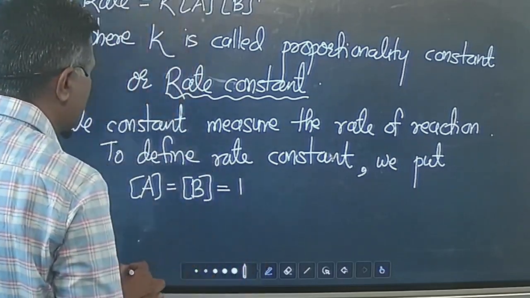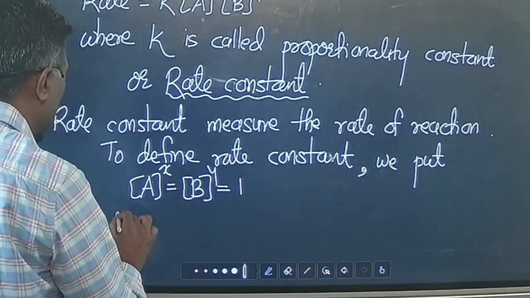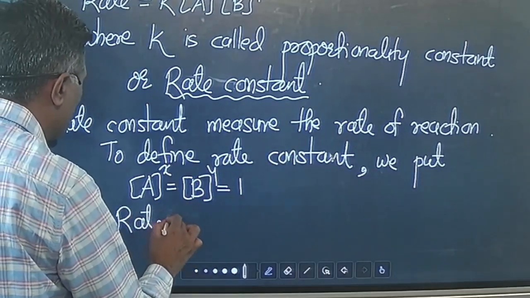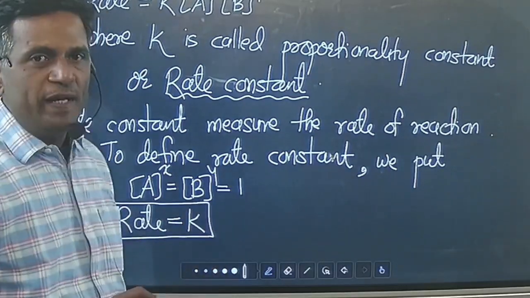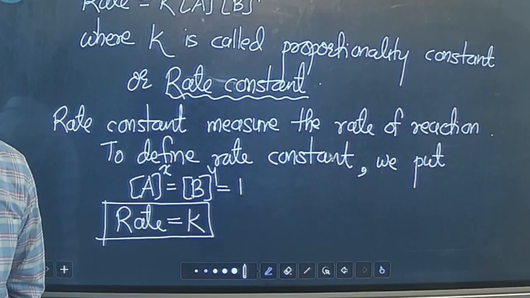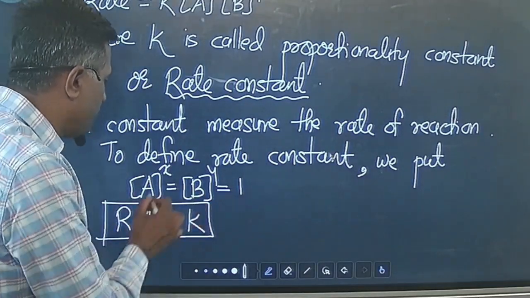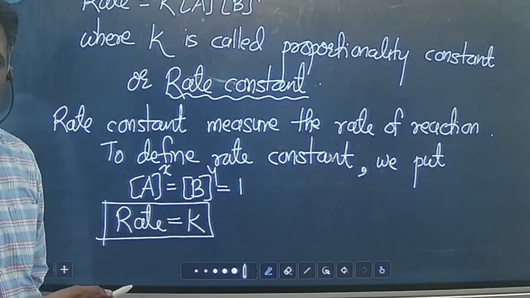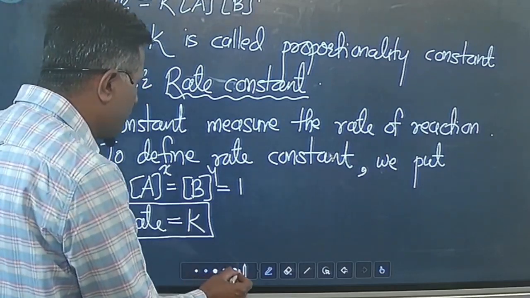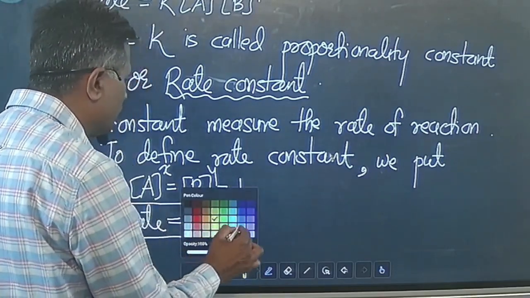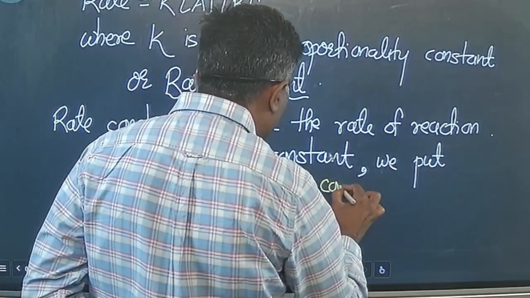Okay, that is equal to 1 raised to x and raised to y, so it is equal to 1. So what do you get? Rate is equal to k, which means we have put the unit concentrations of reactants A and B, and your powers are also 1 and 1. So in that case we will get rate is equal to k. So from this we can define what is rate law, what is this rate constant.